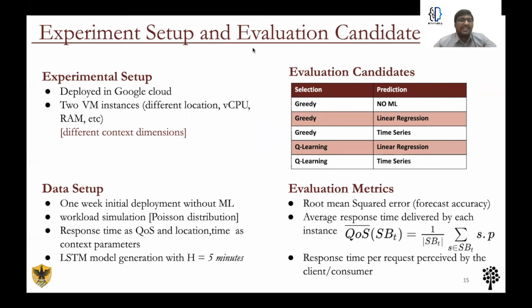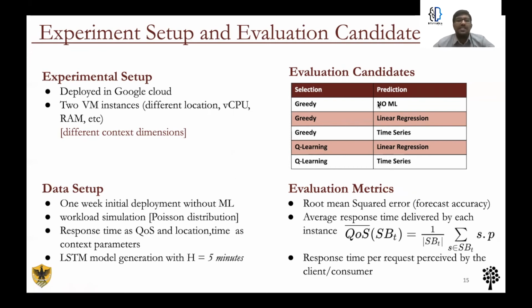For building the initial machine learning model, the application was deployed without using machine learning for a period of 1 week and the data was collected. The workload simulation was performed with arrival rate based on a Poisson distribution. We use response time as the quality of service that we want to optimize and location as well as the time of invocation as the contextual parameters. These were then used to build LSTM models with a forecast horizon of 5 minutes.